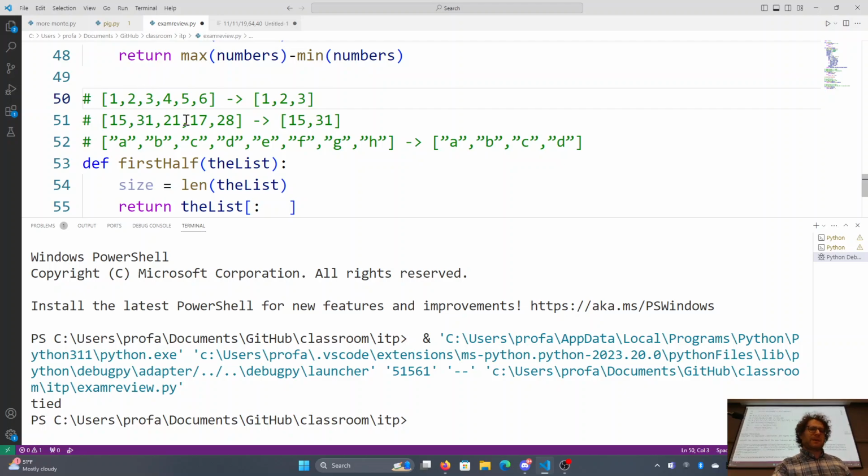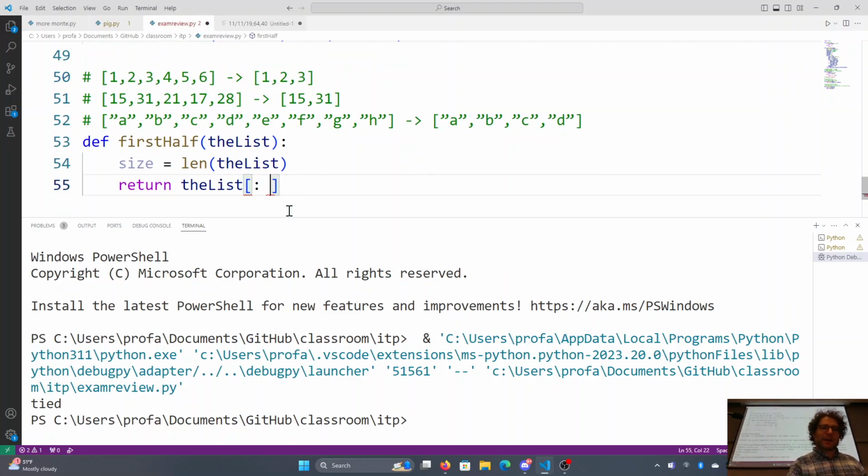And if I think about the slice, what would happen if I plugged in 3? This would go up to, but wouldn't include index 3. It would give us the right answer.